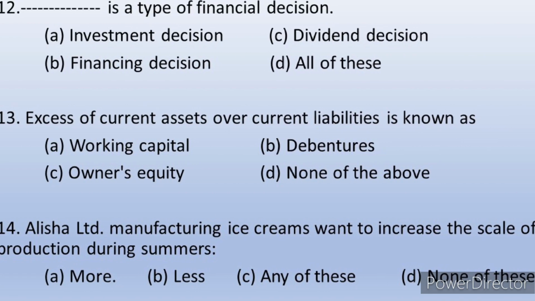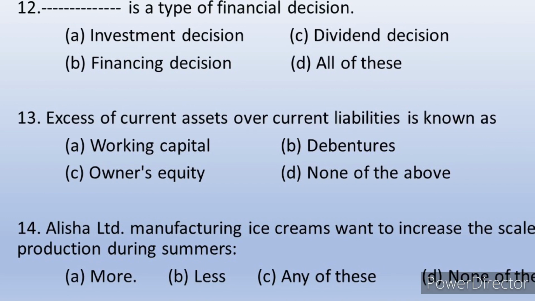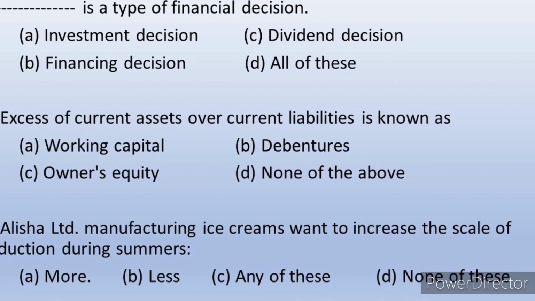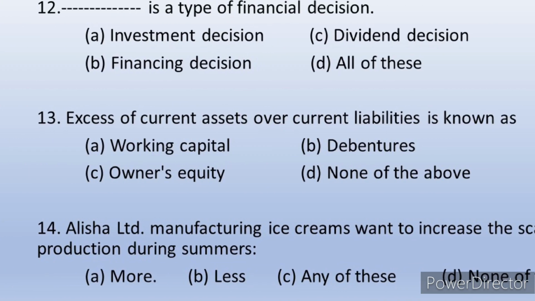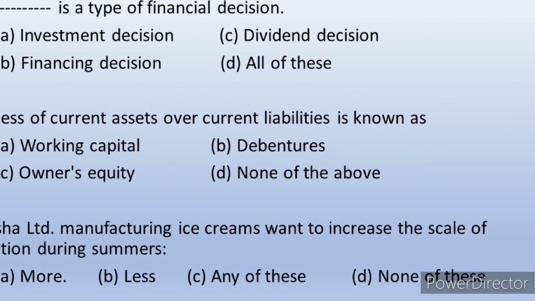Question number 12: dash is a type of financial decision. Financial decision consists of three types of decisions: investment decision, dividend decision and financing decision. So the answer is all of these.